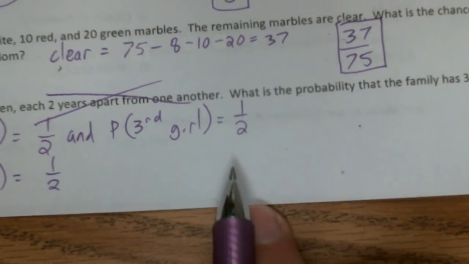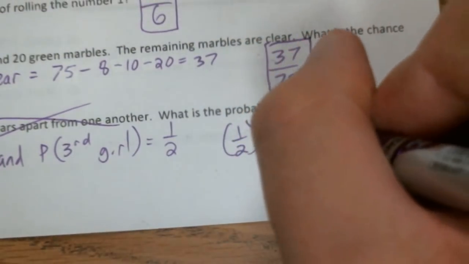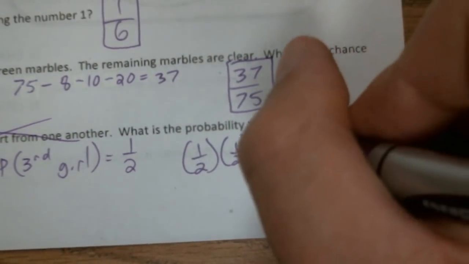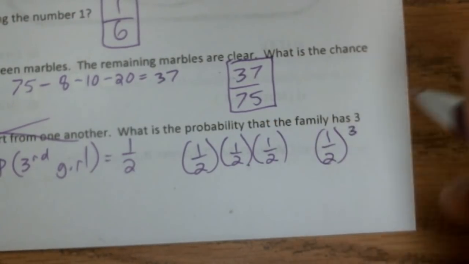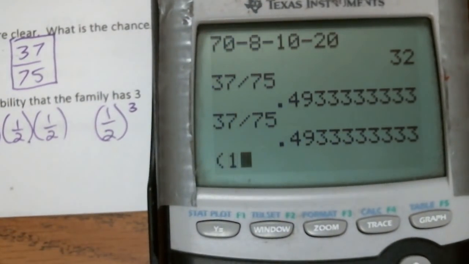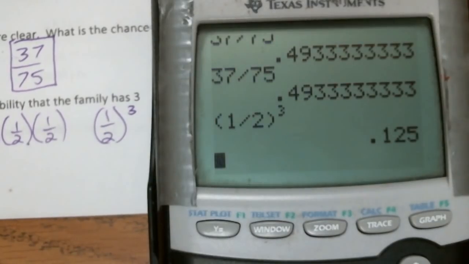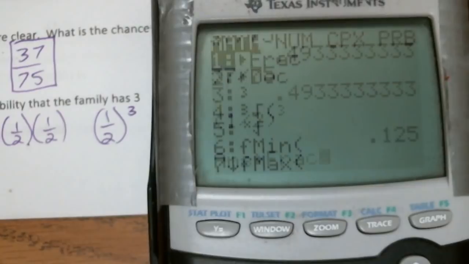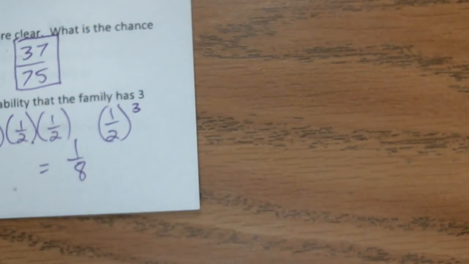So what do I do with the probabilities? I multiply them together. So 1/2 times 1/2 times 1/2. Now, of course, you can rewrite that as 1/2 cubed. So on your calculator, you need to put that in parentheses, okay? 1 divided by 2, raise that to the 3rd power, okay? And we get 0.125. Let's convert that to a fraction. Math, enter, enter, boom, boom, and there's the fraction. Okay, so that's going to equal 1/8.